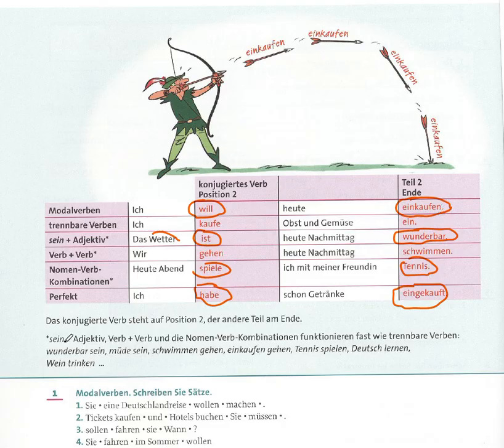So here are the structures like sein plus adjective, verb plus verb, and the Nomen-Verb-Kombinationen funktionieren fast wie trennbare Verben. Examples: wunderbar sein, müde sein, schwimmen gehen, einkaufen gehen, Tennis spielen, Deutsch lernen und Wein trinken.